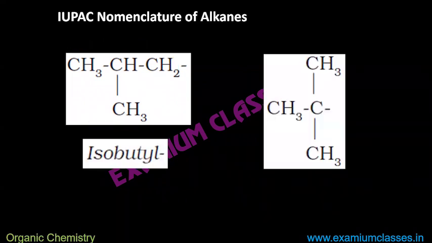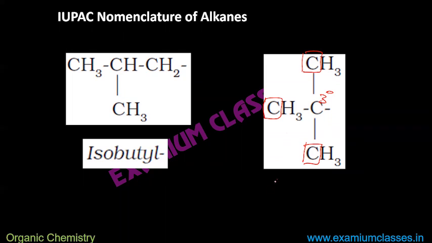Next, this one has been given a separate specific name, similar to the concept we have already talked about in sec-butyl. Again a separate name. The carbon which has the open bond is attached to how many other carbons? So 3. It means it is a 3-degree carbon, which makes it the alkyl group.